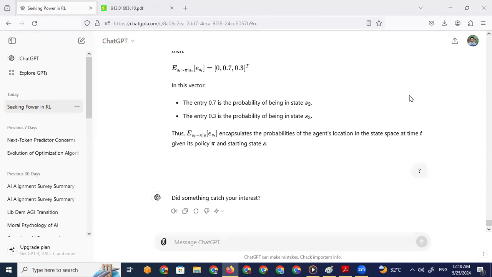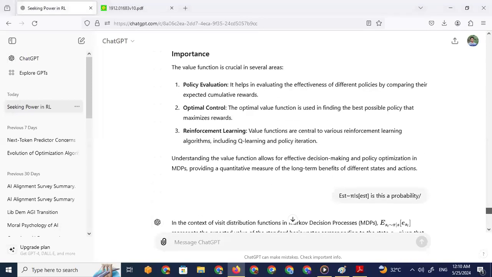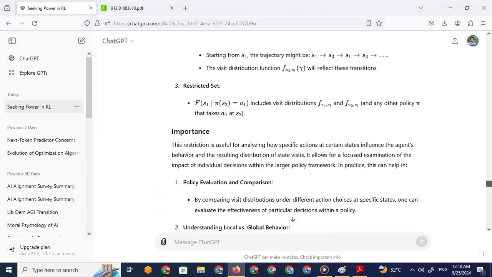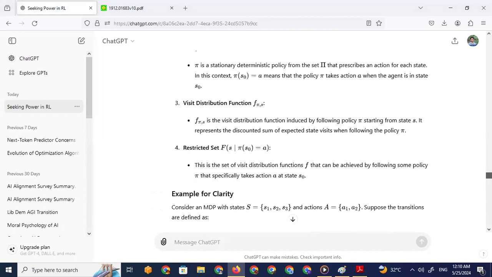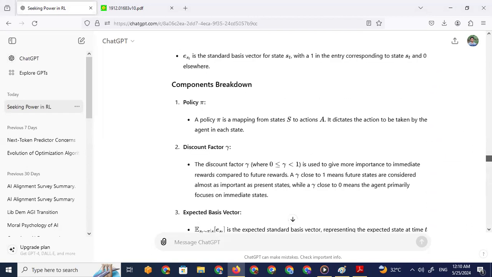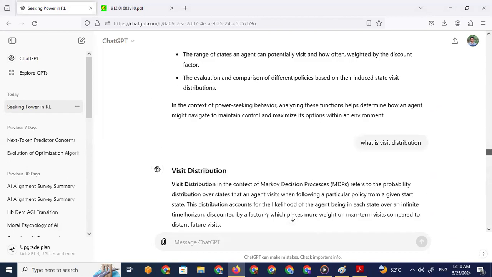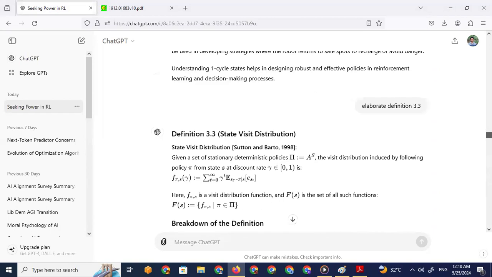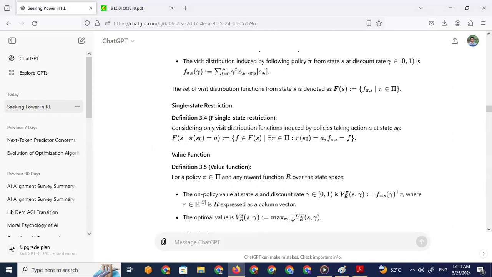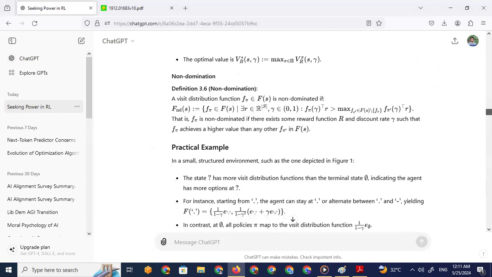Sorry for that, I'll hide the floating meeting controls. And then let's see what we have next. We have definition 3.5. We finished definition 3.5, the value function. And then, yeah, we have got a lot. Very fun. The value function is finished.